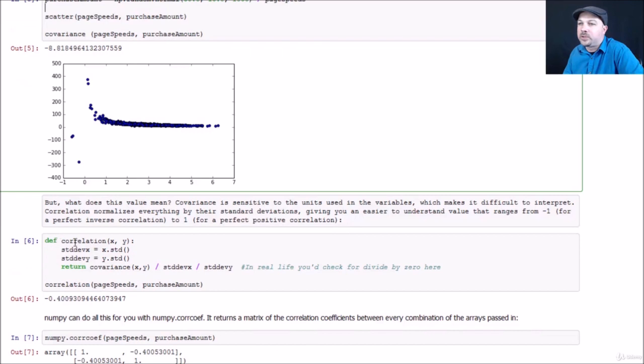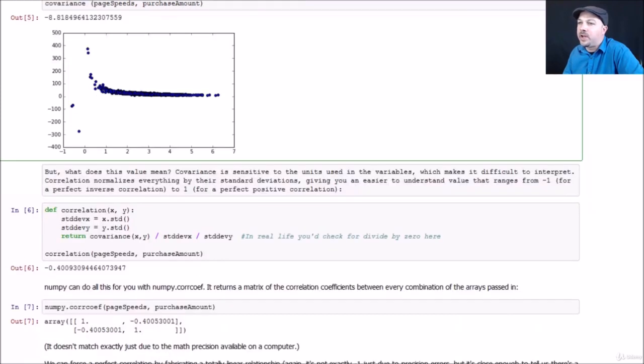So again, doing that from first principles, we can take the correlation between two sets of attributes, compute the standard deviation of each, compute the covariance between these two things, and divide by the standard deviations of each data set. And that gives us the correlation value, which is normalized to negative 1 to 1. And we end up with a value of negative 0.4, which tells us there is some correlation between these two things in the negative direction.